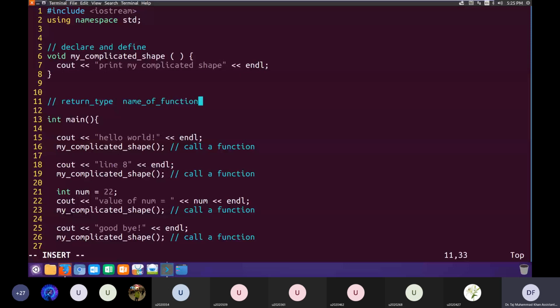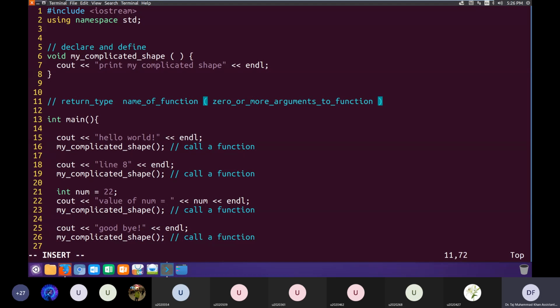And then syntax wise, there's a requirement that after the name of the function, there should be an opening parenthesis. And then before the parenthesis closes, we can give optional arguments to the function. There can be 0 or more arguments to a function.